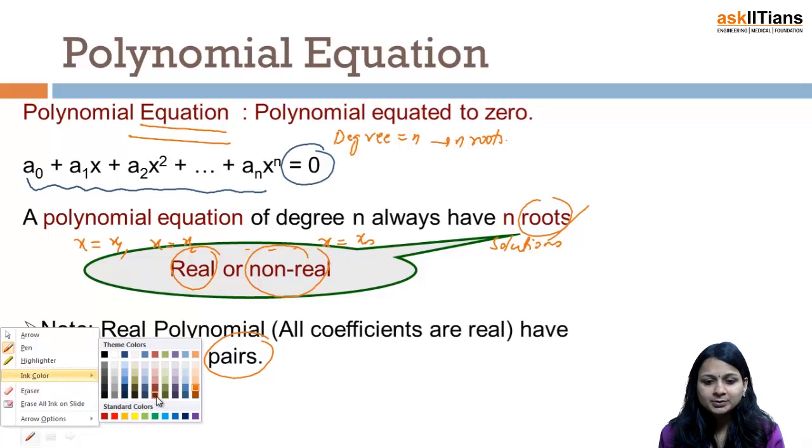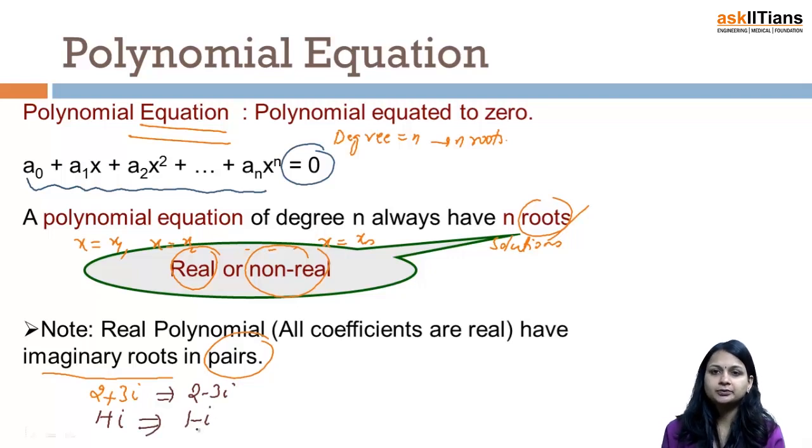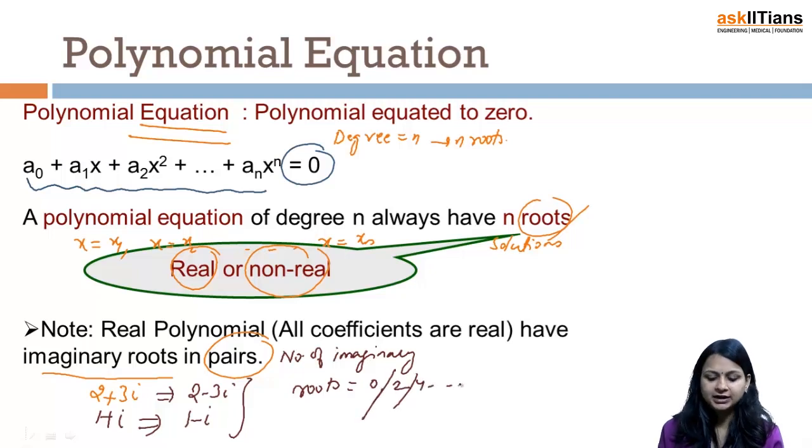So that automatically means that my other root will be 2 minus 3 iota. If I am having one root as 1 plus iota, that implies the other root would be 1 minus iota. So that means that the number of imaginary roots will always be even. The number of imaginary roots will be either 0 or 2 or 4 or so on. Again it would be even.